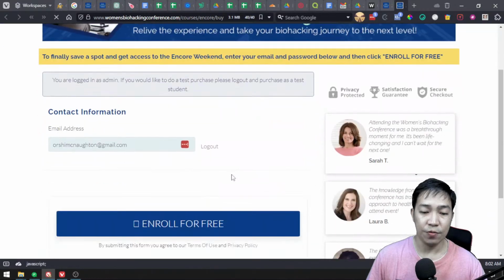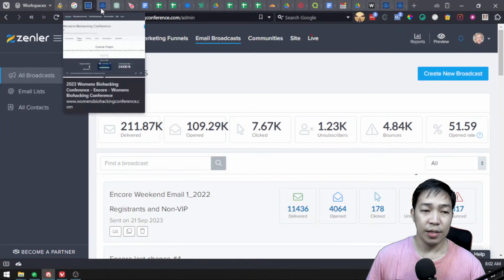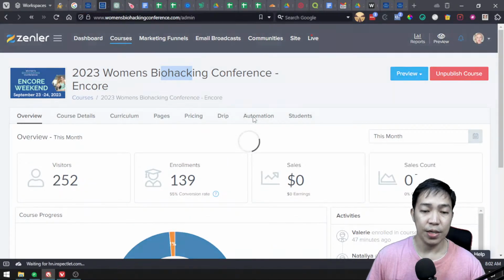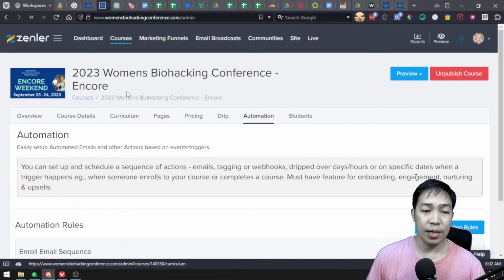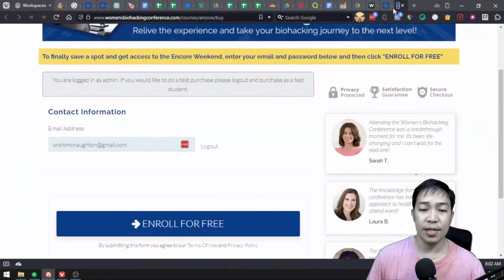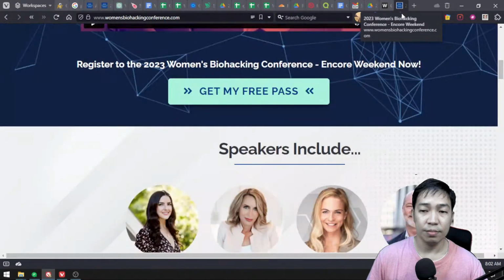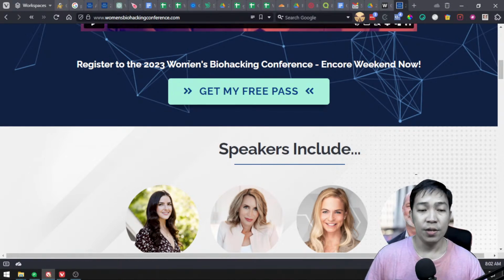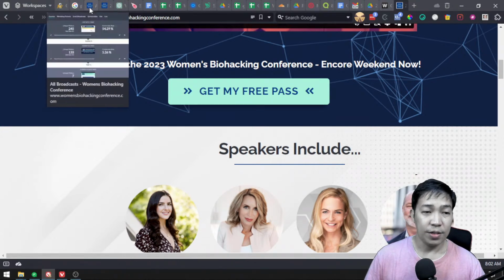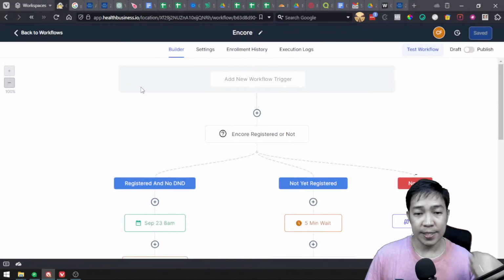So this is free enrollment, and we already set up an automation within Zenler so that they will be receiving an automated email to promote the VIP. So basically, this is a free access, and after they've registered, they will be brought to a VIP offer. Even if they register here, after they register, they will be receiving an upgrade offer. Okay, so now going back to the main goal, we need to finish this, and this is now an automation.